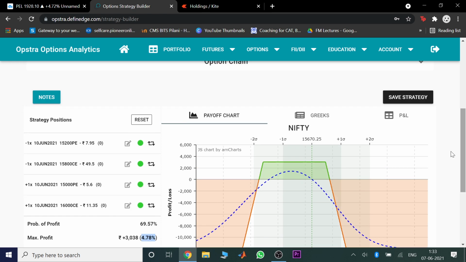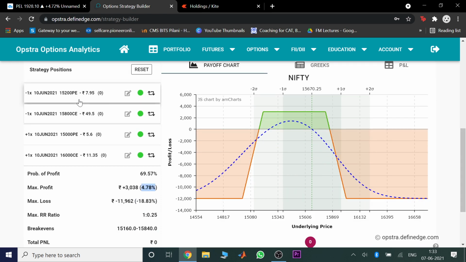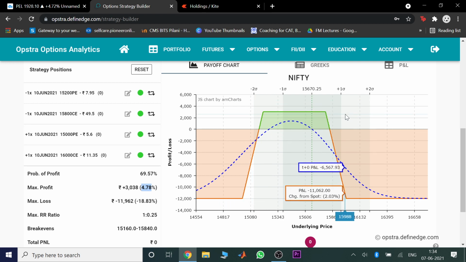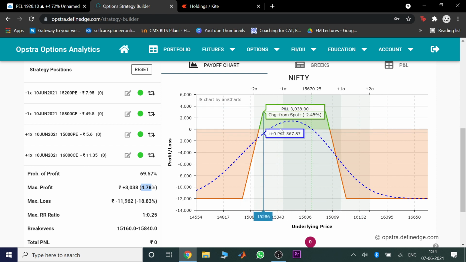Now I have chosen 15,800, which is obviously very close to the futures price, but instead of, let's say, 15,200 and 15,800, I could have chosen 15,500 and 16,200 or something on those lines. Even then my profit percentage would probably be around this figure only, about 5 to 6%. But then the probability of Nifty crossing all these figures in one single day is very less, right? So if it falls, you have hedged on one side because you have sold a call option. Even if it falls, you make a profit or you don't go into much losses. Even if it gains by a lot, because you have sold put options, your risk is hedged and managed, right?